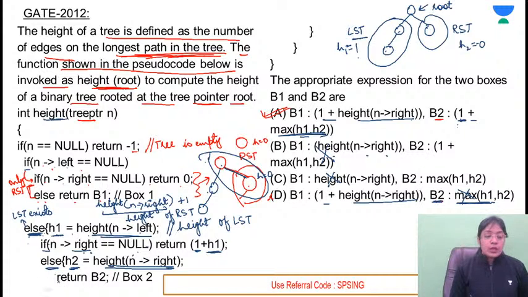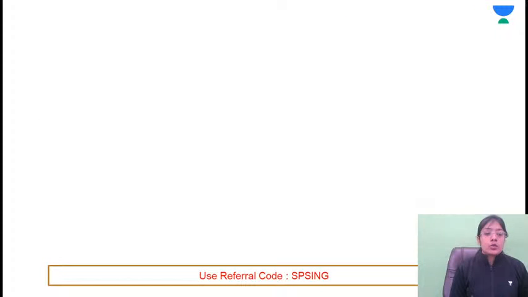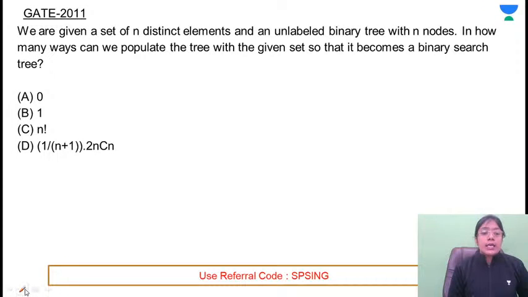Great. Let's move on to the next question. So this was the only question which was asked in GATE 2012. So we have covered the questions of 14, 13 and 12. Next we have the questions from GATE 2000 and from GATE 2011.